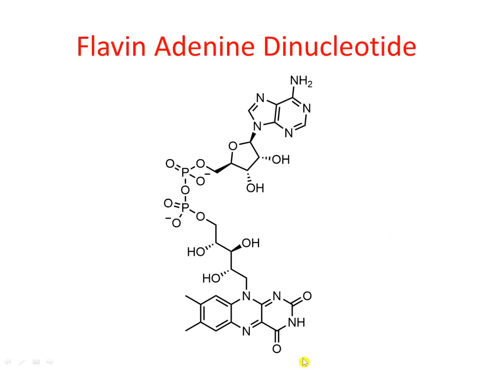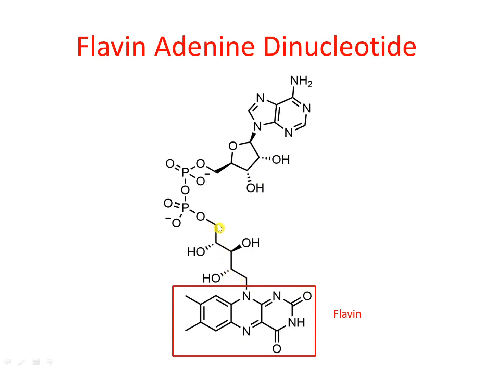Flavin adenine dinucleotide has a somewhat similar structure, but there is one difference. Instead of nicotinamide, you will find a flavin molecule attached over here. Secondly, this flavin molecule is attached to an acyclic ribose sugar. Here you will see that the adenine molecule is attached to the cyclic ribose sugar, but the flavin molecule is attached to the acyclic ribose sugar.